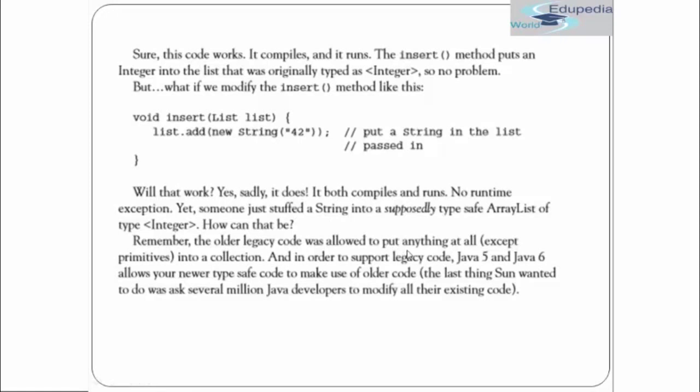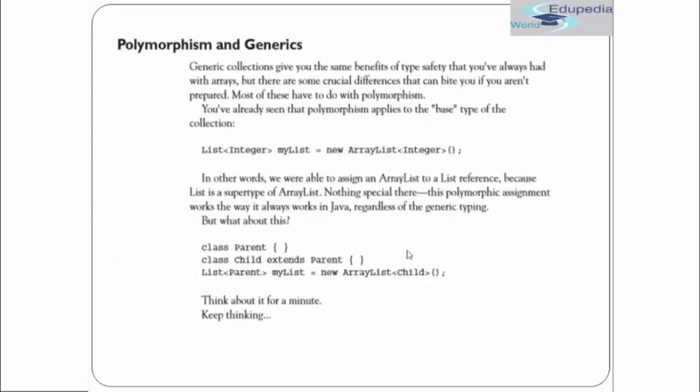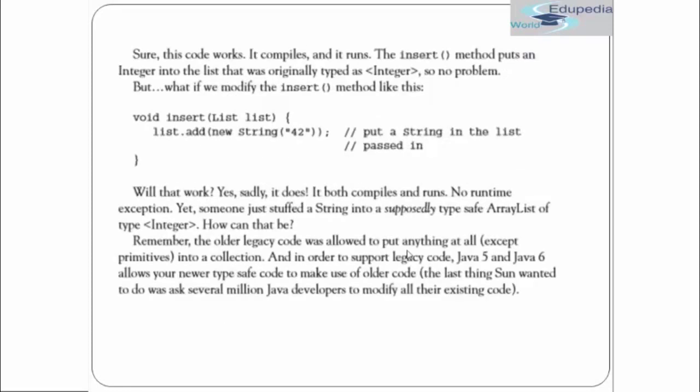Yet someone has stuffed a string into a supposedly type-safe ArrayList of type Integer. Although we have inserted a string into the list which can only contain integers, so far it will still not give a runtime exception. But how can it be possible? Well, that's because it still supports the older legacy code. So far it won't give any error, but in future it definitely will. Why so? Because whenever you try to access or retrieve it and you do not do any typecast to it, it will definitely give you an error.